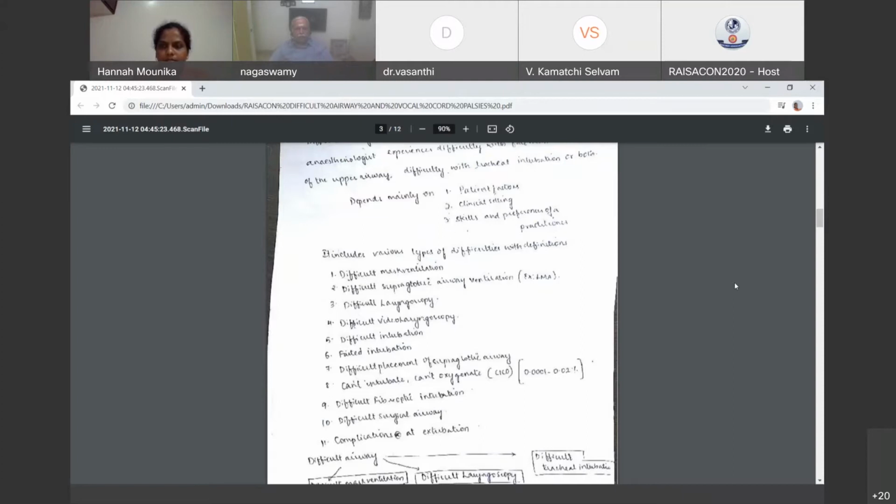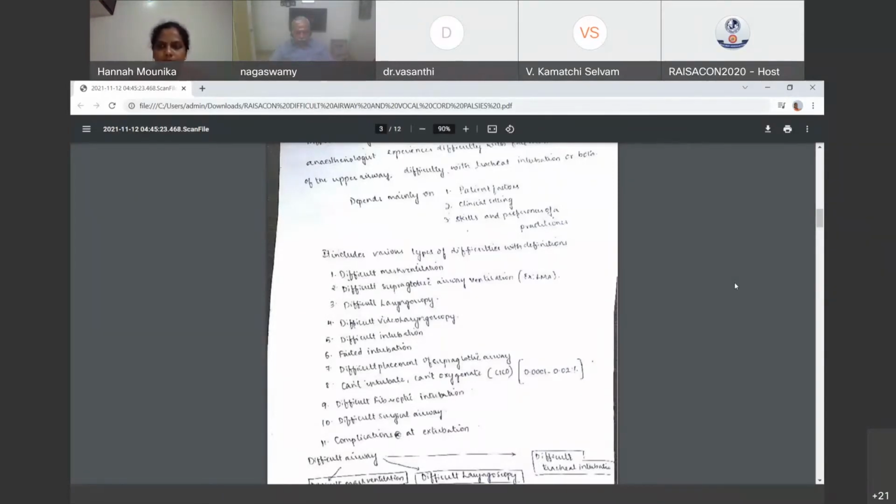Majority of the time you get into problem only when you think that you can manage in a conventional way and then go and induce the patient, paralyze the patient, and then you land up with either not able to ventilate or not able to intubate. That is the situation that happens. So this is called the unanticipated difficult airway. So the first distinction that you should make in a difficult airway is whether it is anticipated or unanticipated.